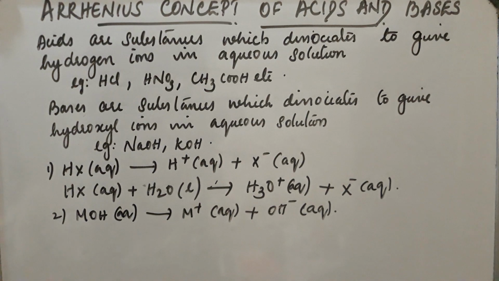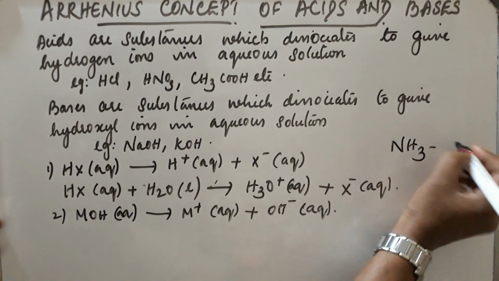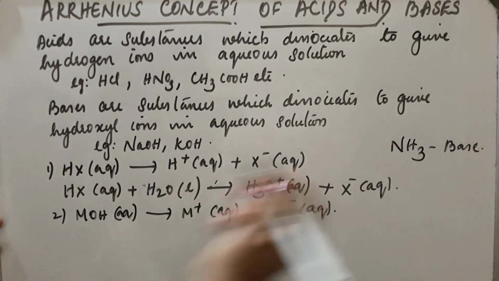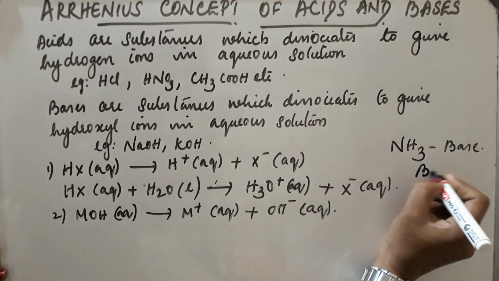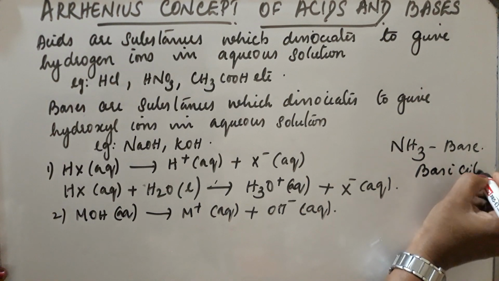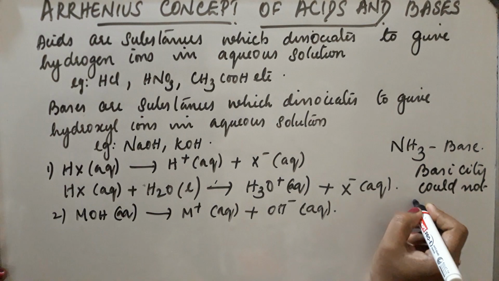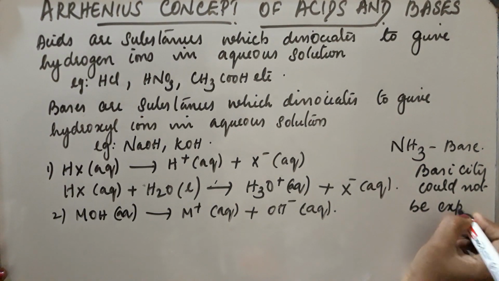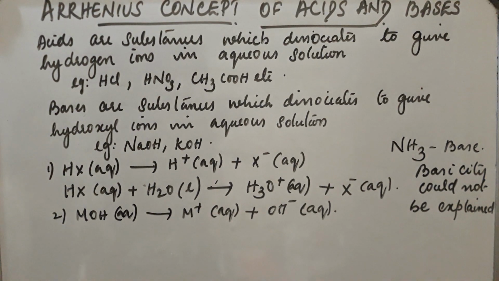Okay. Now there is an important limitation in the Arrhenius concept. We know ammonia is highly basic, but it does not contain any hydroxyl ion. So in the case of the Arrhenius concept, the basicity of ammonia could not be explained. This is an important limitation.